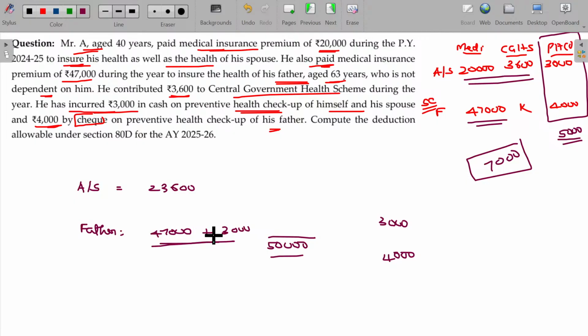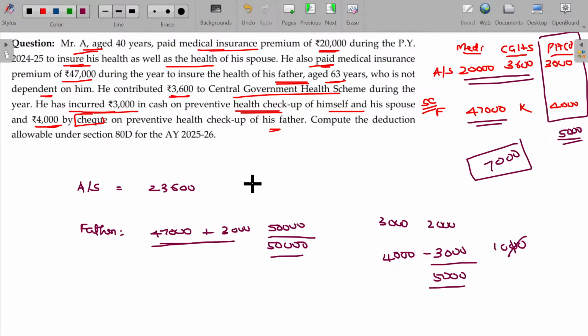So that 3,000 can be claimed for preventive health checkup. So father case 50. Here 3,000 claimed, 1,000 cannot be claimable. Overall claiming being only 5,000, 3,000 is already claimed for the parents, and only 2,000 can be claimable.